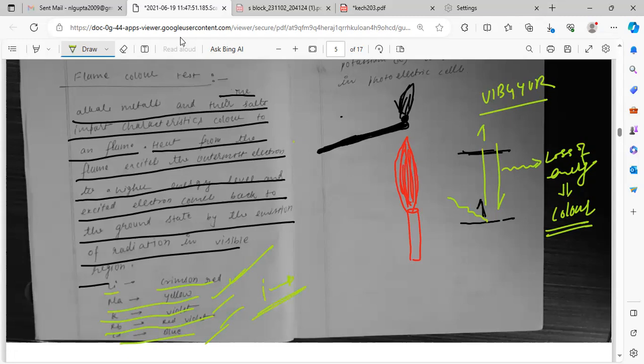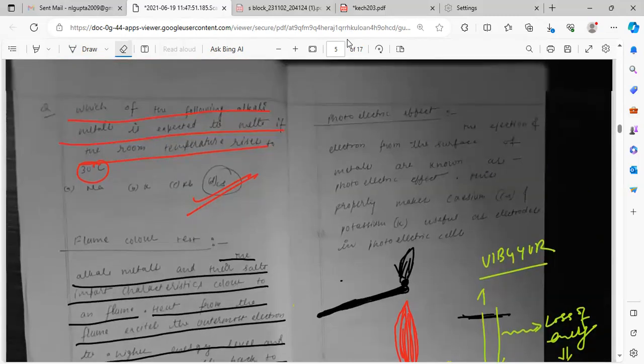Sir, I'm writing it, right? It is there in the NCERT. You are writing, that is very great, but you should try to learn the concept. Most of the notes are there in the NCERT. Okay, then I'm not writing. Don't write everything. Write a little bit of what you find important.